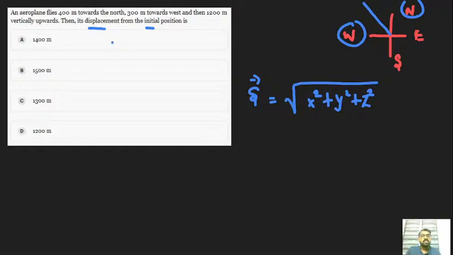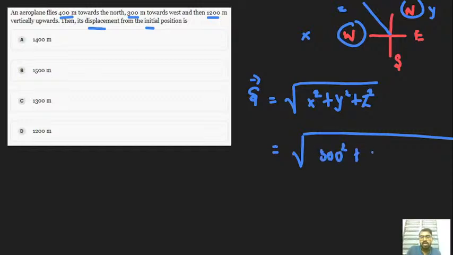Consider x to be 300, y to be 400, z to be 1200, because west is the x-axis, north is the y-axis, and vertically upwards is the z-axis. So let's see: 300 square, 400 square, 1200 square.